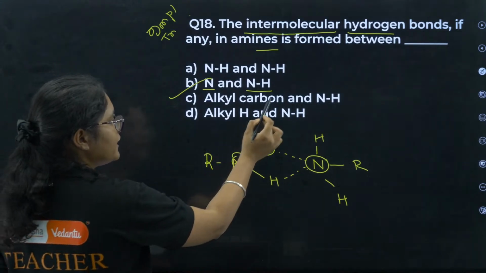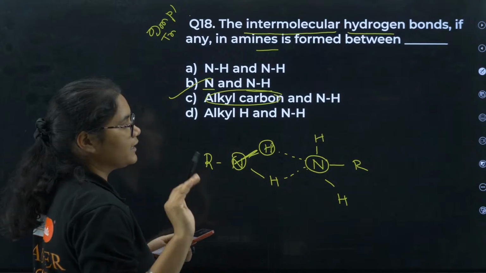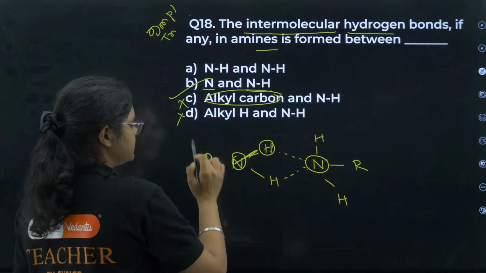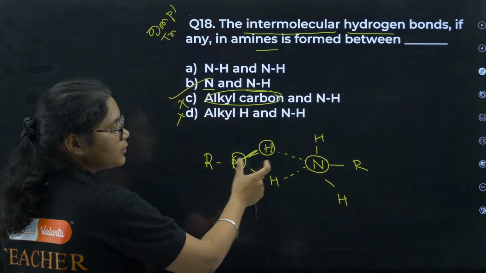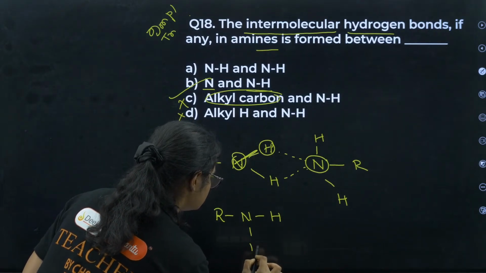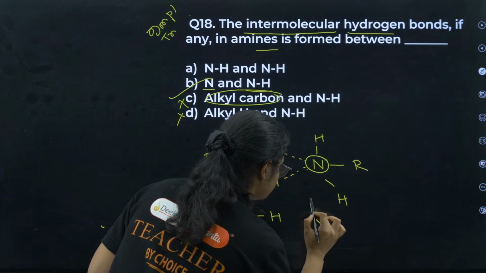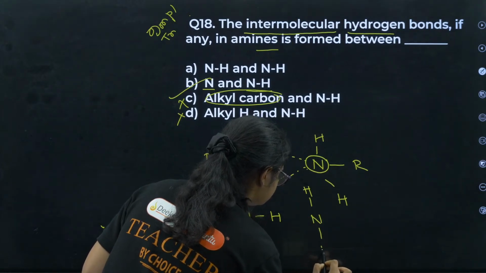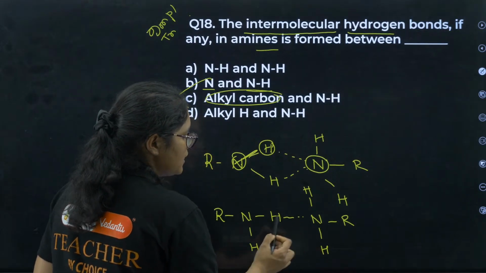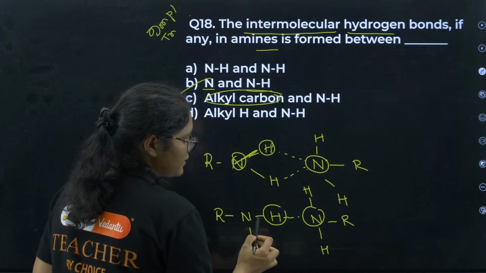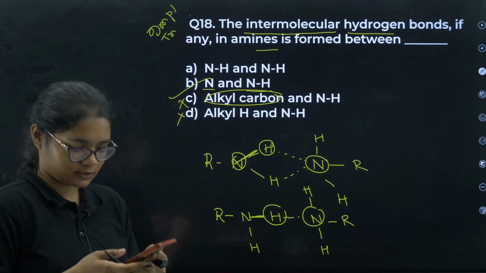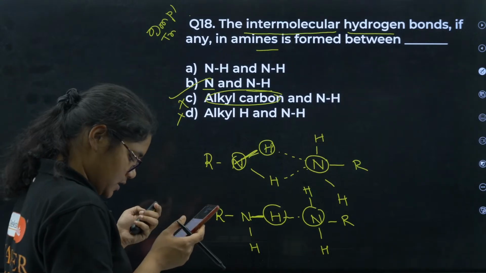C is wrong. Alkyl carbon is not at all involved in hydrogen bonding. This is completely wrong, students. You see, intermolecular means what? Between two molecules. If I draw like this, RNH2, RNH2, just I am doing like this. So here there will be a hydrogen bonding between the nitrogen and the hydrogen of nitrogen. So that is 18B. So please correct this one. All of you have given wrong answer in this question.